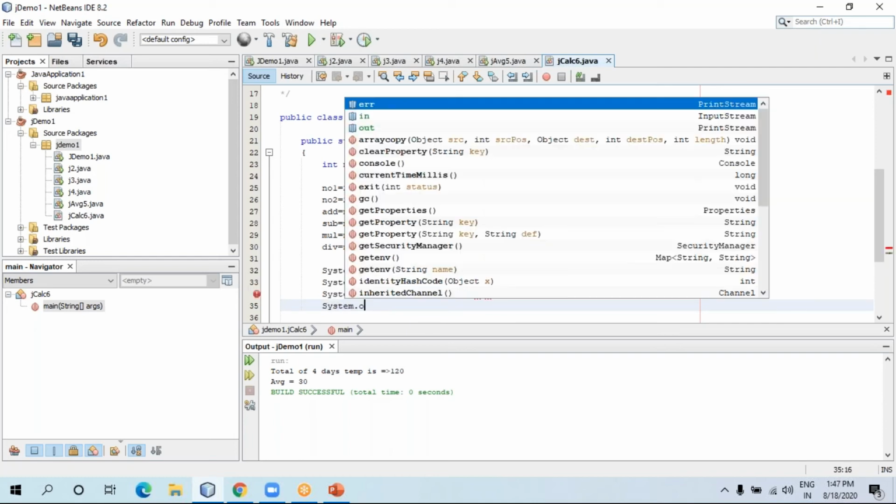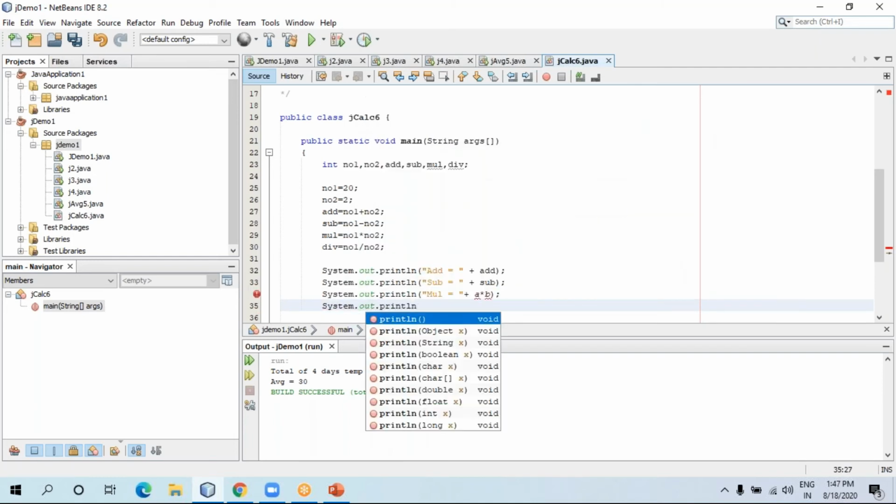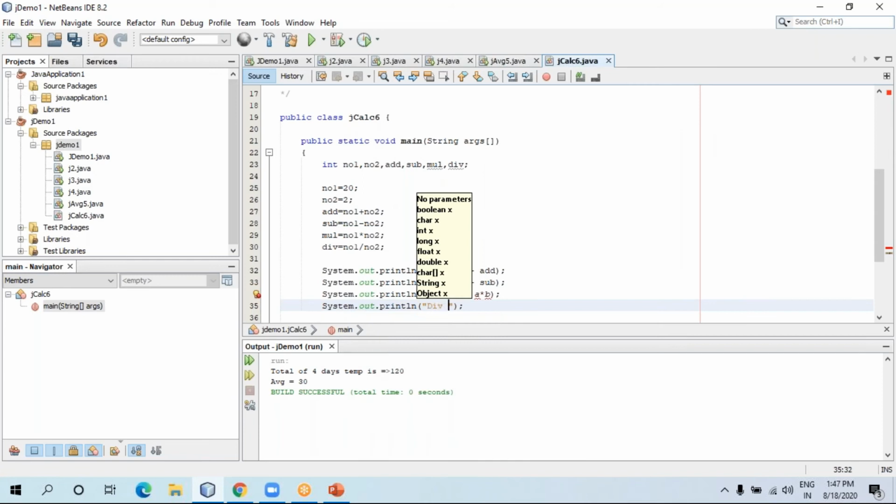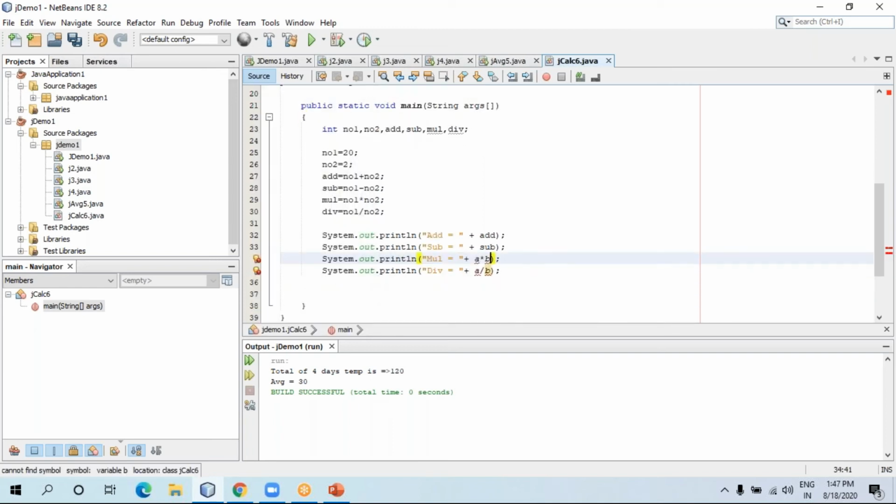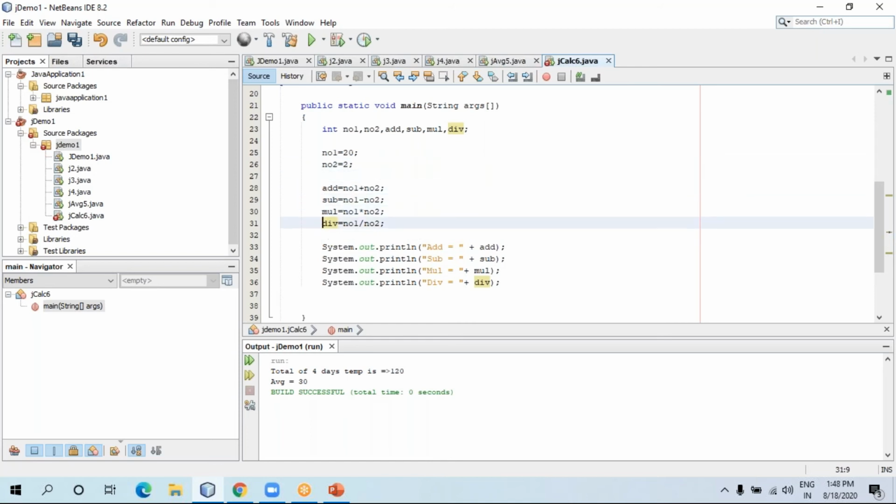Then System.out.println, let me print division here: division equals plus a divided by b. Sorry, it's my mistake. Multiplication over here and division over here. Done. We stored the values inside these variables, so we write just those variable names. This is the basic thing you can write.